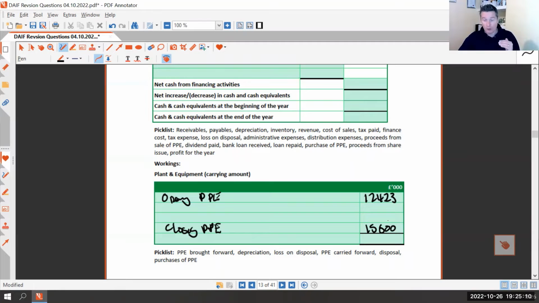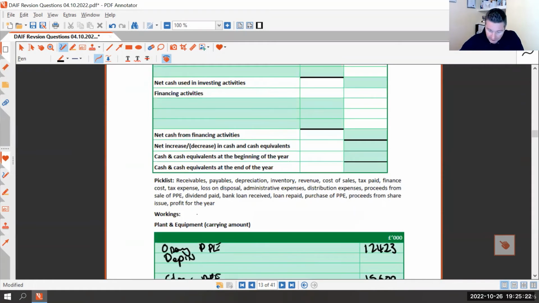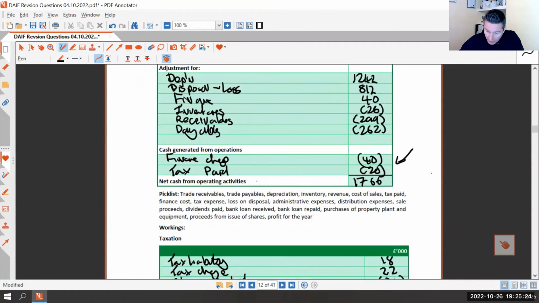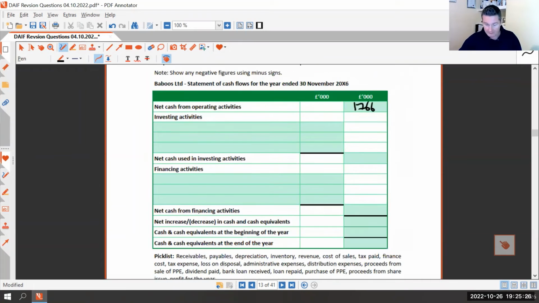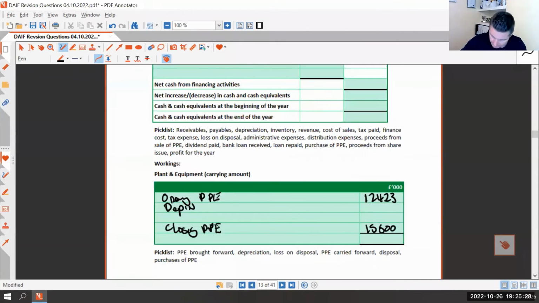So our assets at the beginning of the year were 12,423,000. One thing that's going to reduce our assets would be depreciation. And that was 1,242,000. So that's going to come off that figure.